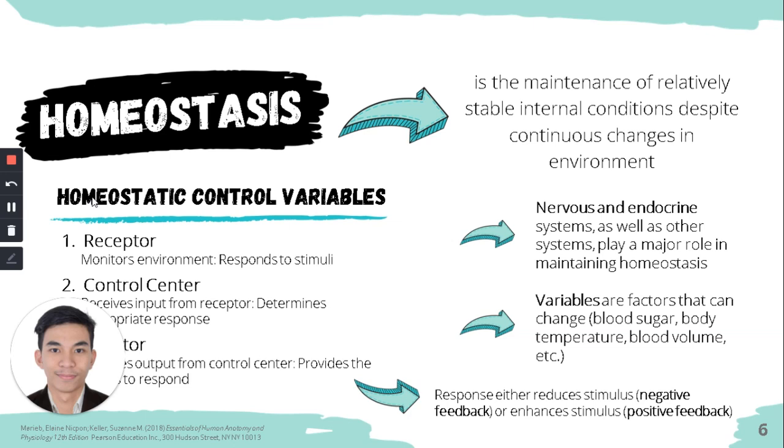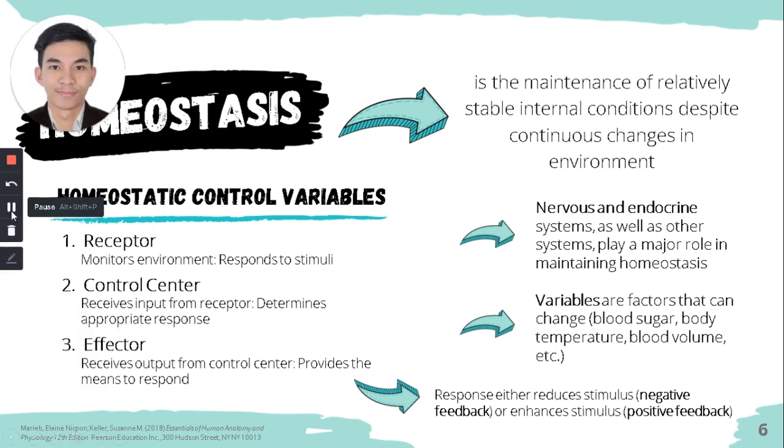Communication within the body is essential for homeostasis and is accomplished chiefly by the nervous and the endocrine systems, which use electrical signals delivered by nerves or blood-borne hormones, respectively, as information carriers. Basta laging tatandaan, homeostasis, internal balance, even though the outside is changing.